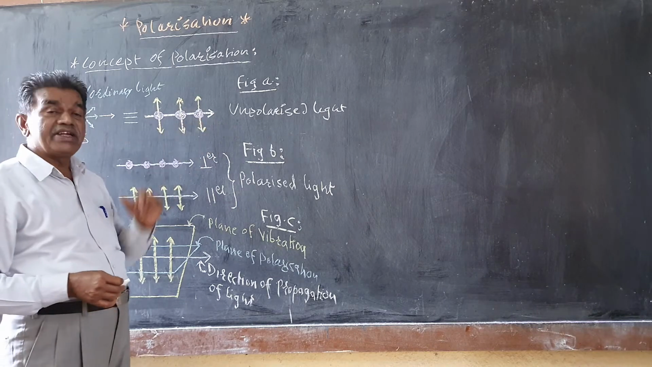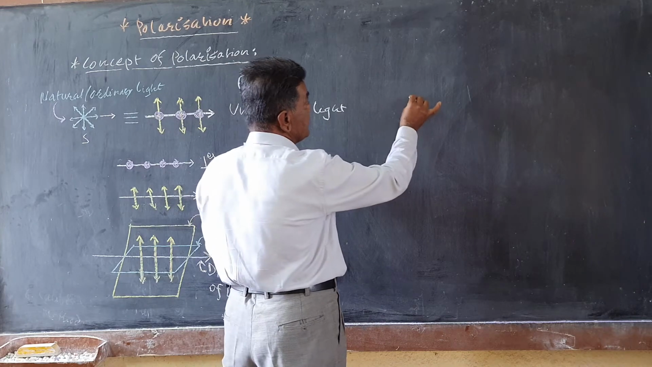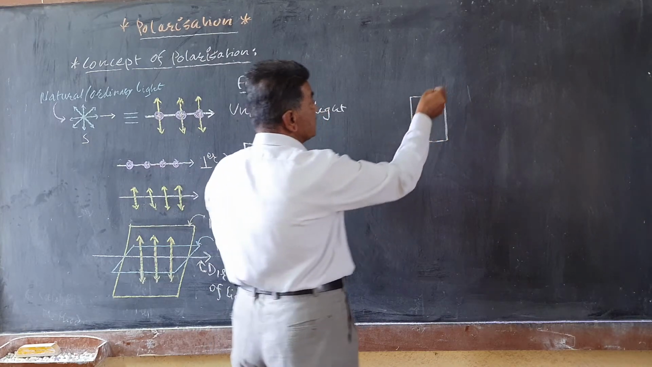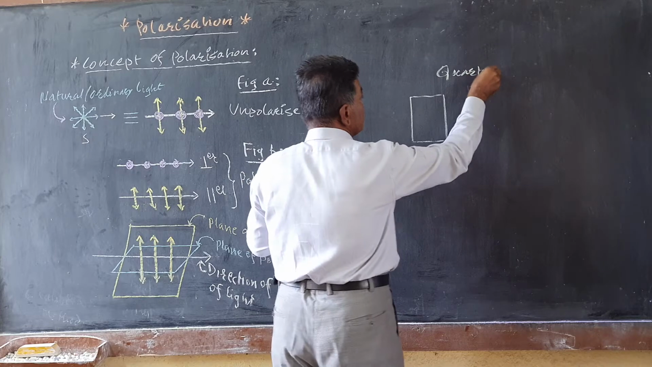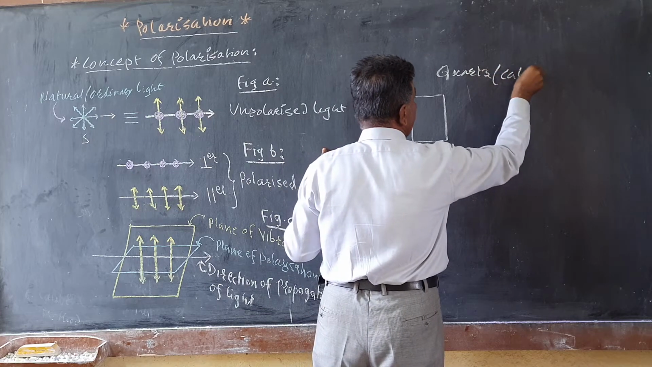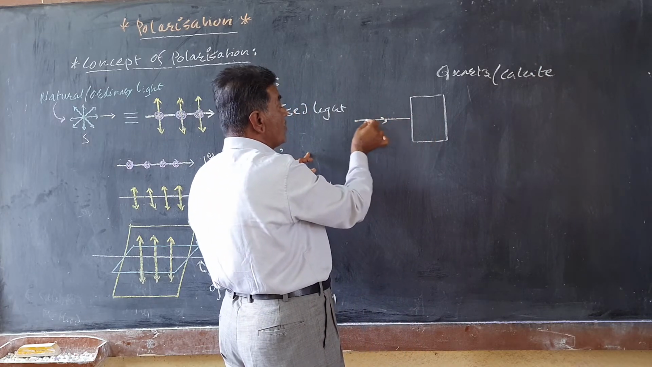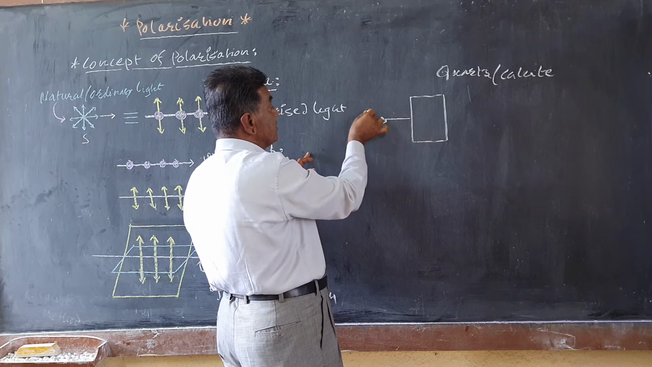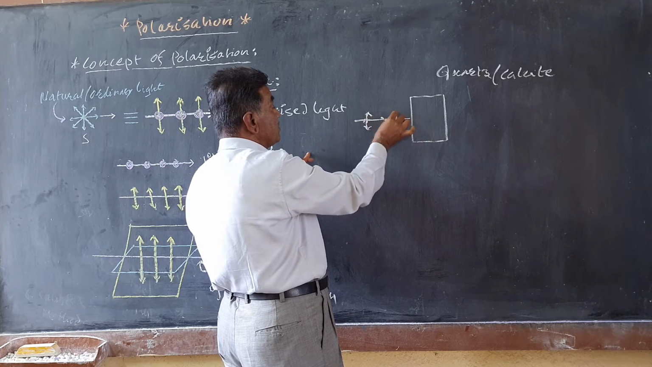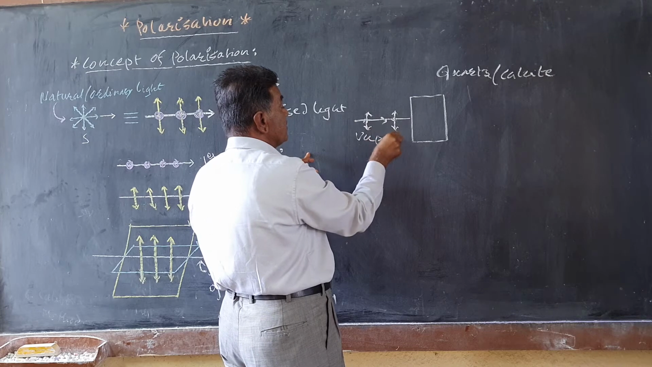When such an unpolarized light is passed through certain crystals, for example, if suppose this is the crystal, like quartz or calcite or tourmaline, etc. If suppose the unpolarized light, which is represented by line and dot together, is incident on it. This is the unpolarized light.